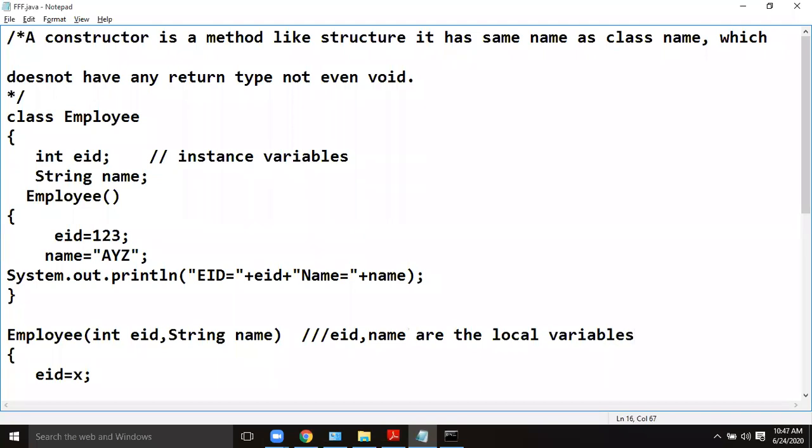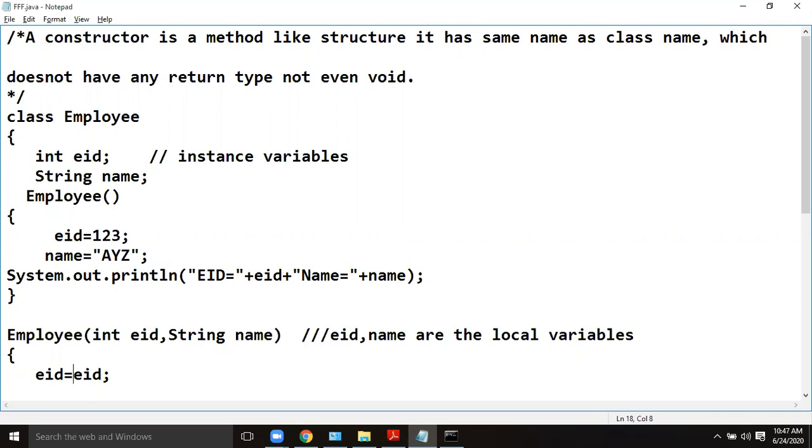Now the question is, if I am using both EID instance variable and EID local variable at the same place, which one is the instance variable and which one is the local variable? How do I make a difference? So how do I represent the instance variable in this case?